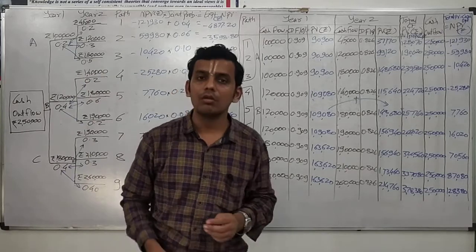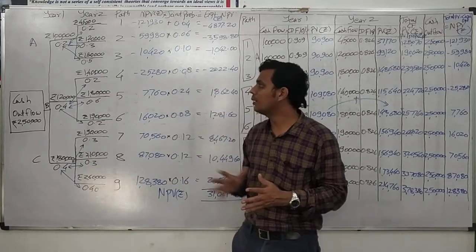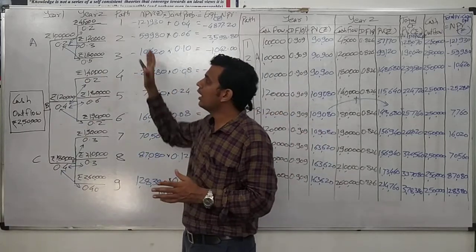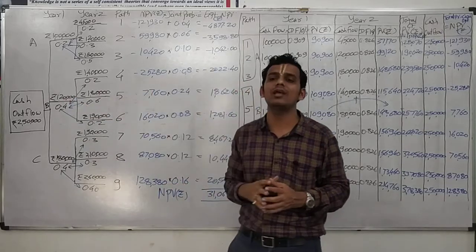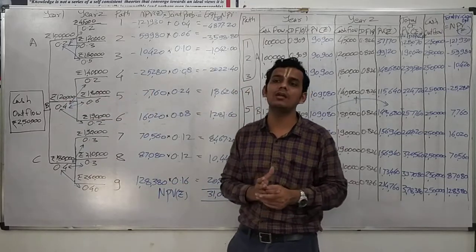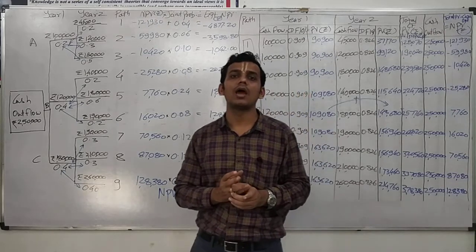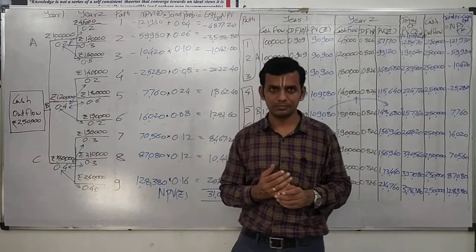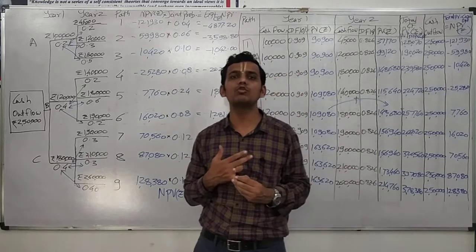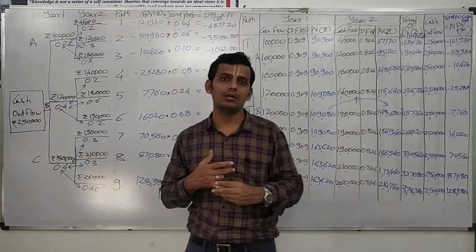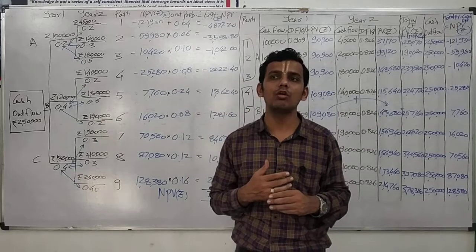This is the decision tree approach, as we have discussed in the earlier lecture. As the diagrammatic representation looks like a decision tree, that is why it is named the decision tree approach or decision tree method. In the coming videos, we would see the further part and the next portion of project appraisal and finance.